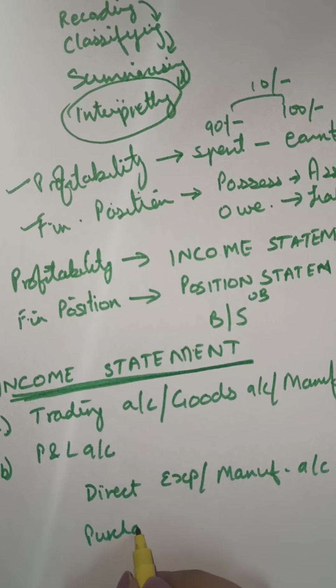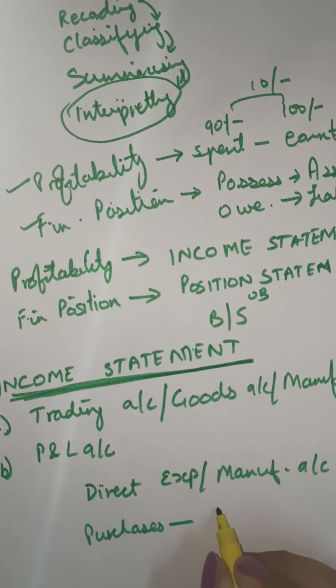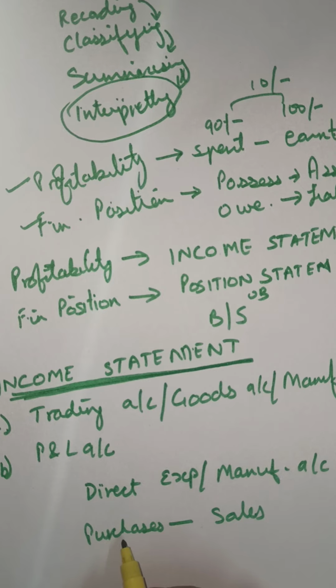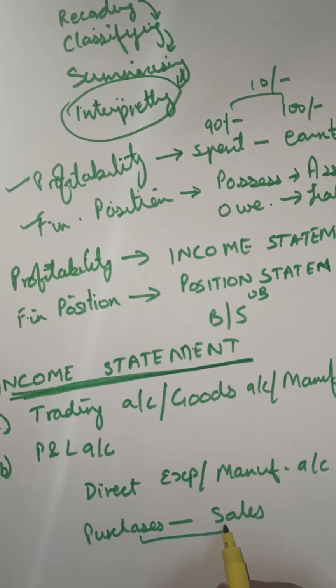In simple words, it is the difference between the purchase and the sale. In case we are not purchasing and selling but manufacturing, then it is the amount spent on manufacturing of goods till the goods are sold.